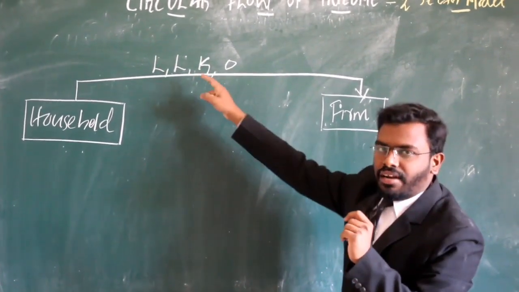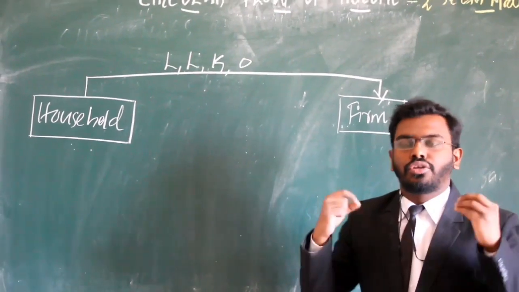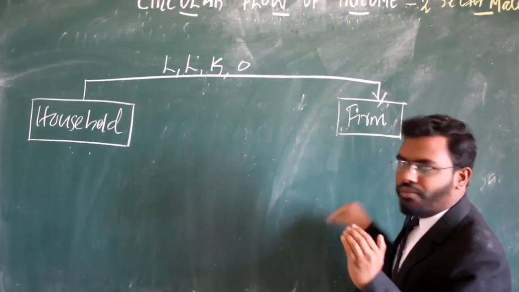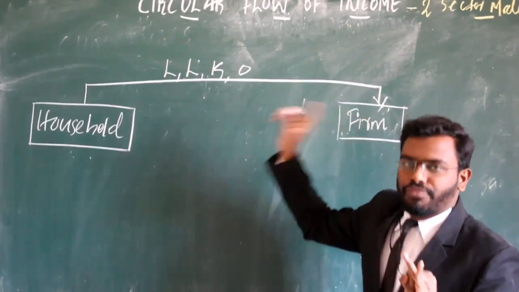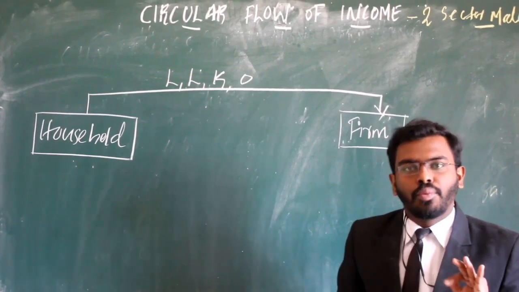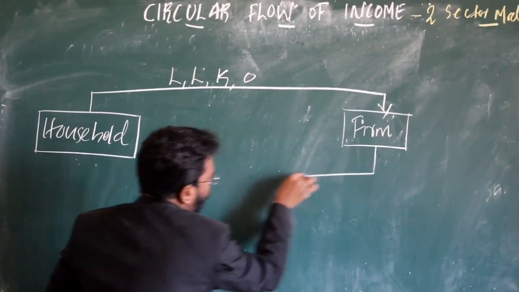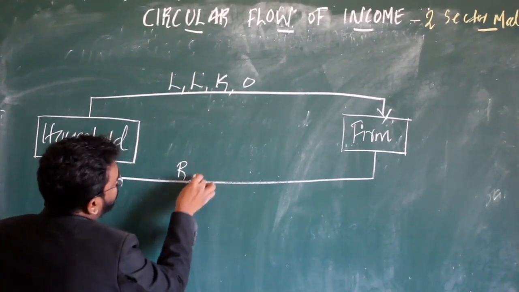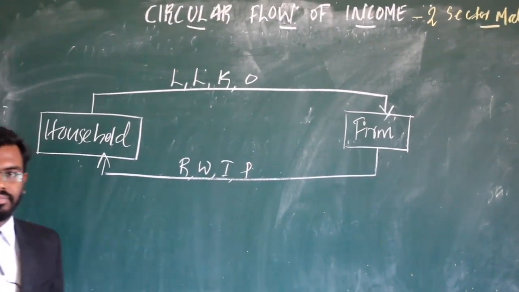So after using these factors, firm needs to pay remuneration to household. So there is a flow of money from firm to household in the form of rent, wage, interest and profit. So that is the second flow.